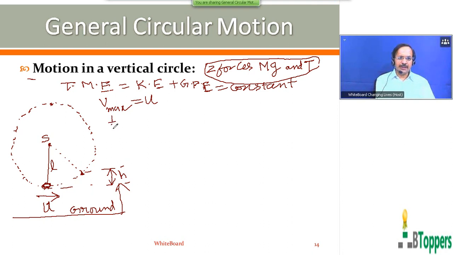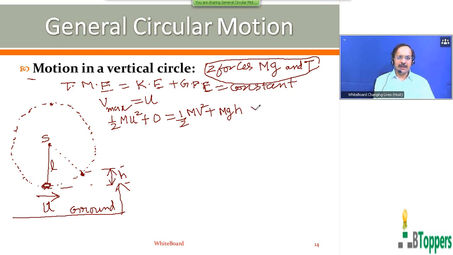So at the lowest position, kinetic energy of the bob we can write as half mu square, where m is the mass of the bob and u is the velocity given to the bob in the horizontal direction at the lowest position. Take gravitational potential of the bob to be 0 at the lowest position. So at the instant when it reaches some height h above the lowest position, let v denote the velocity of the bob. So kinetic energy of the bob at this position is half mv square. So gravitational potential of the bob at this position can be written as mgh with respect to the lowest position as the reference position.